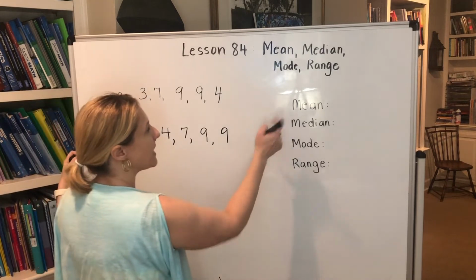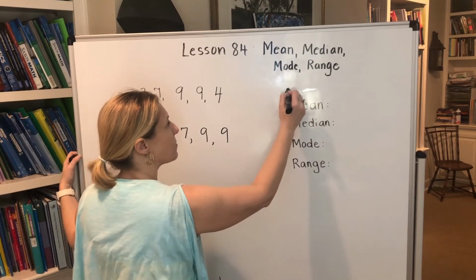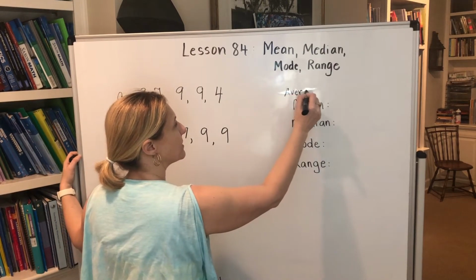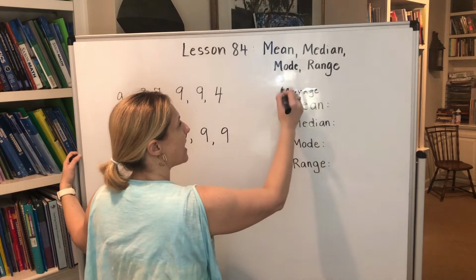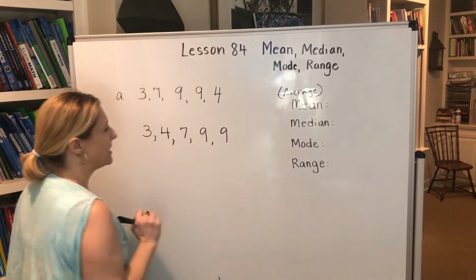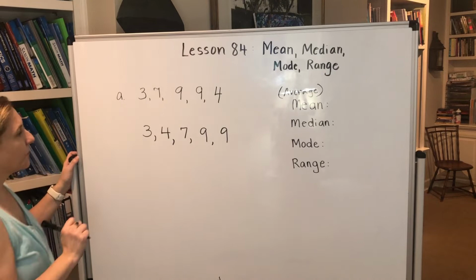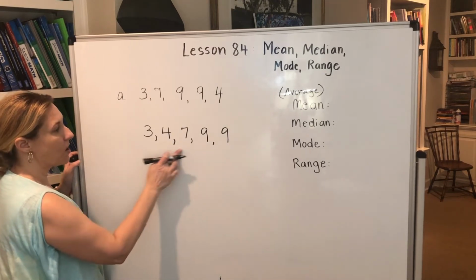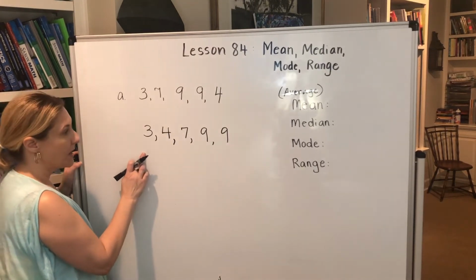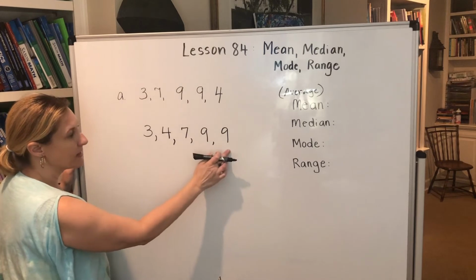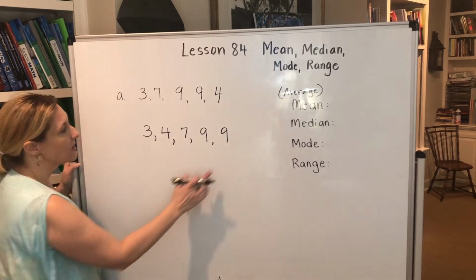Good. So now let's find the mean, which is just another word for the average. Okay, let's find the average of these numbers, okay? So first, to find the average, we have to add all of the numbers together and then divide by however many numbers we have.